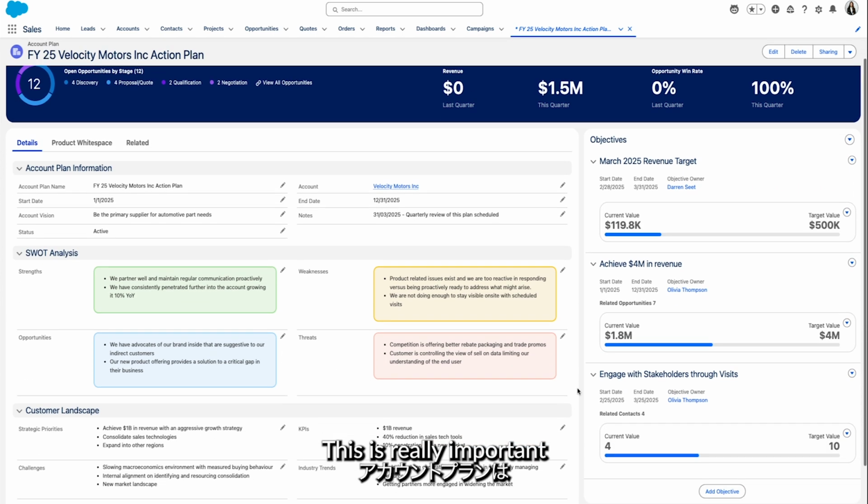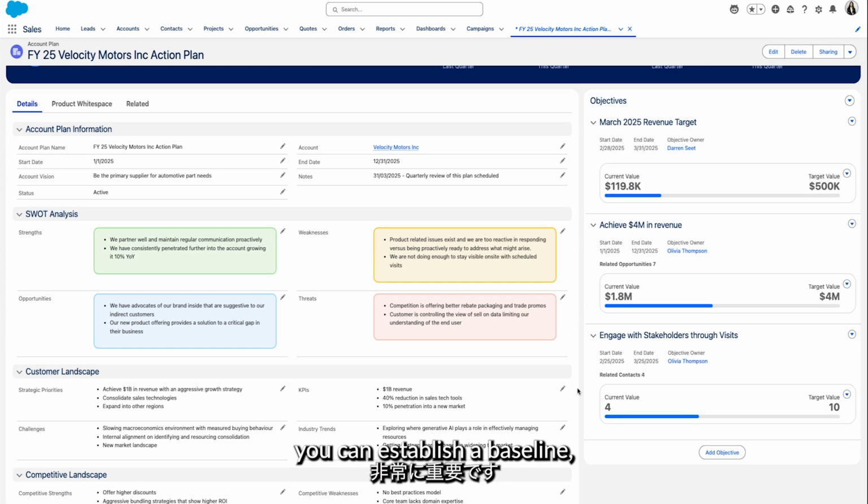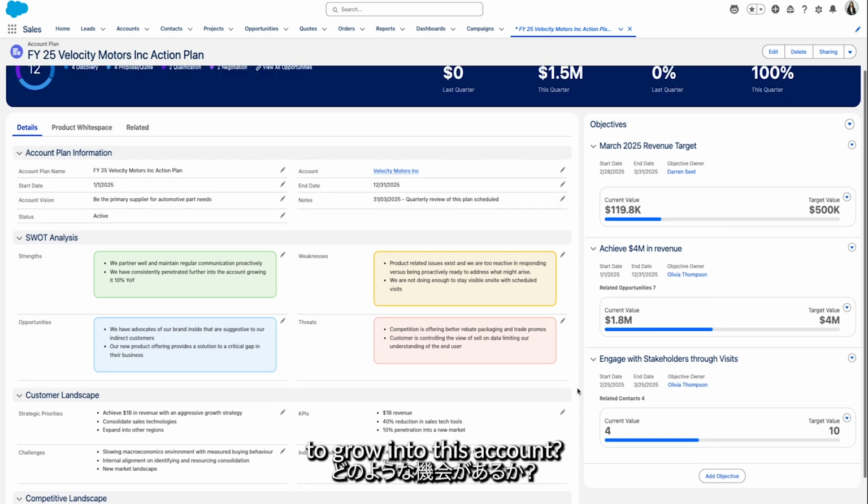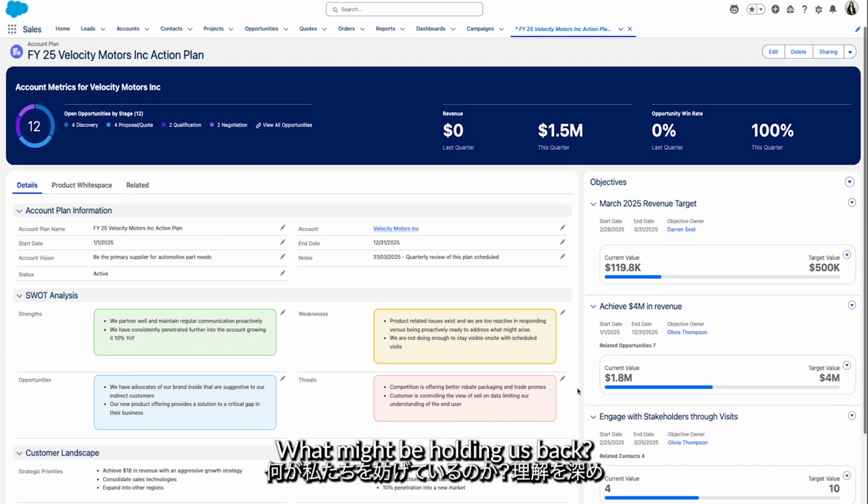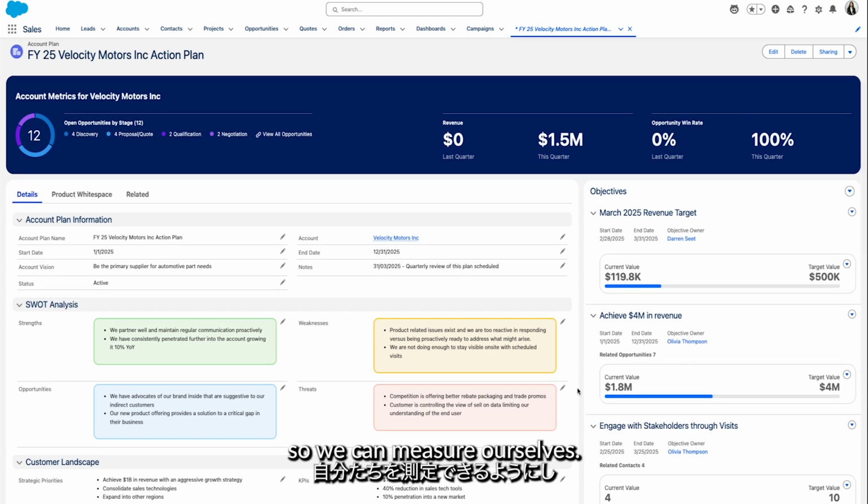This is really important so that first you can establish a baseline, a SWOT analysis. What are our strengths and weaknesses? What opportunities do we have to grow into this account? What might be holding us back? We need to set KPIs so we can measure ourselves.